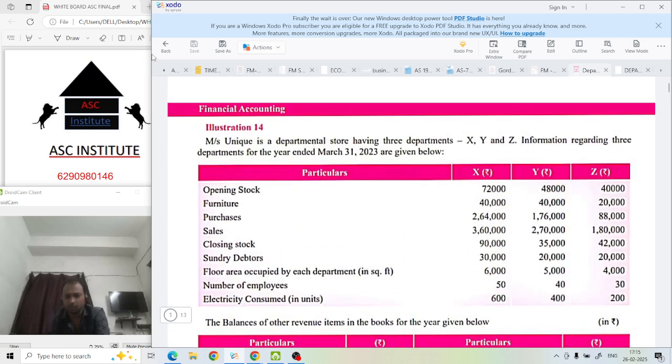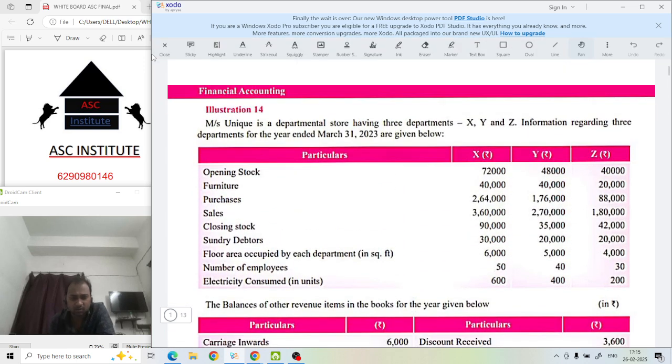See, Messrs Unique is a departmental store having how many departments? 3 departments. Okay? Departments X, Y, and Z. Information regarding these 3 departments is given, of which 31st March 2023 is the end date of the year.